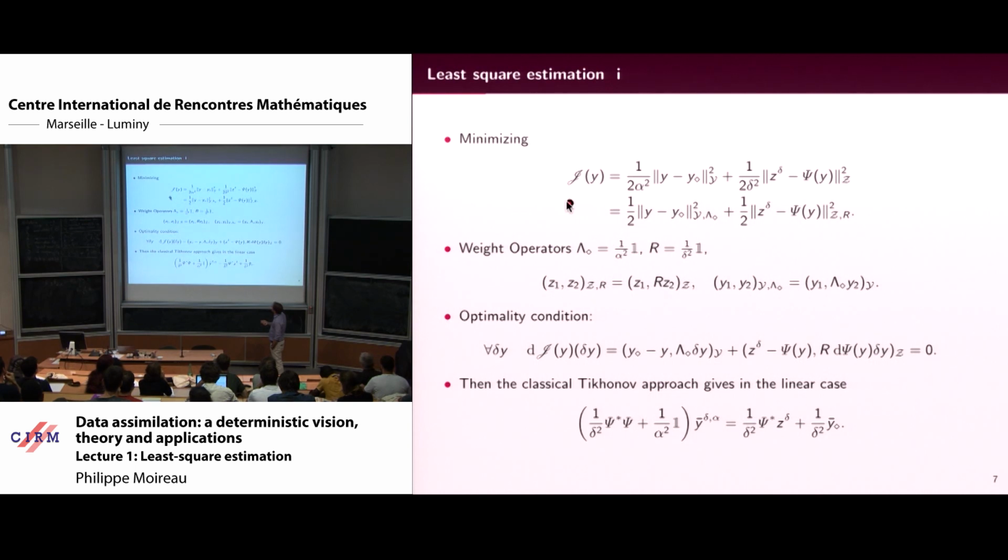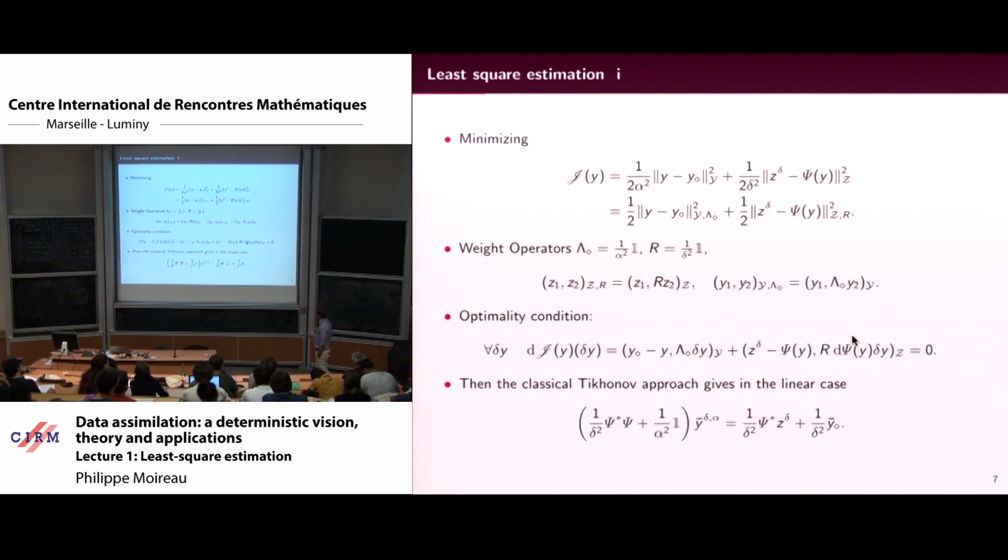You minimize that, so you write the optimality condition. You do some differential calculus here, and you see the differential of psi, if it's nonlinear. In the linear case you get this, and in order to give an estimate, which is y bar, you just have to invert this operator.